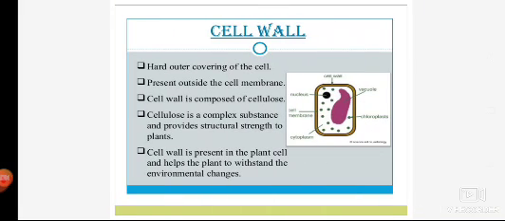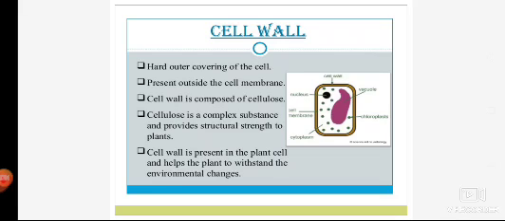Then is the other part of a cell, that is cell wall, and cell wall is present only in plant cell. Mind that concept, cell wall is present only in plant cell, it is absent in the animal cell. Now the question arises, when there is a cell membrane or a plasma membrane, what is the need of a cell wall? जब प्लाज्मा मेम्ब्रेन और सेल मेम्ब्रेन हमारे पास है तो सेल वॉल की ज़रूरत क्या है?